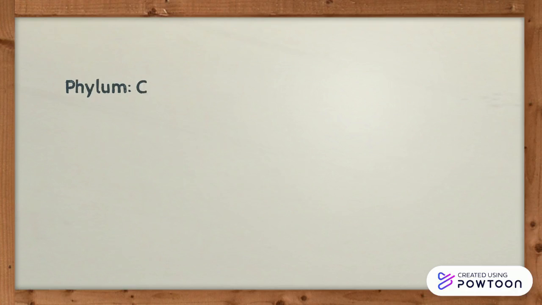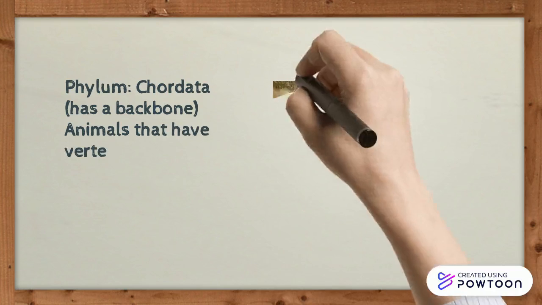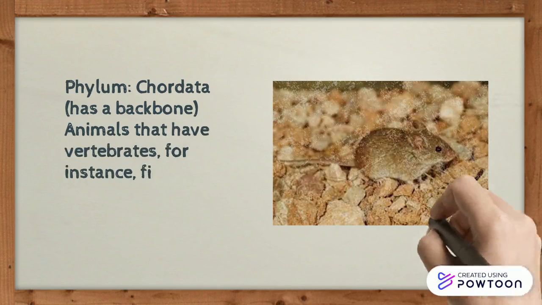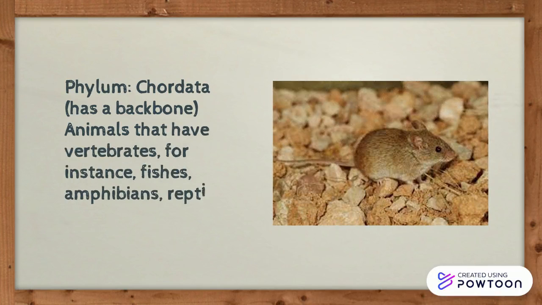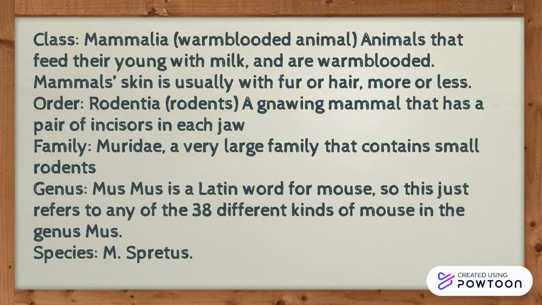Moving on to phylum. The phylum is Chordata, which basically means that the animal has a vertebrae, or also called a backbone, and that includes mice. The class is Mammalia, which means that the animal feed their young with milk, and they're warm-blooded. The order is Rodentia, meaning that the animal is a rodent. And the family is Muridae, which means that the animal is a small rodent, like rats and mice.